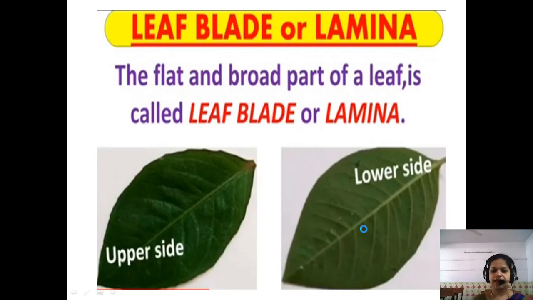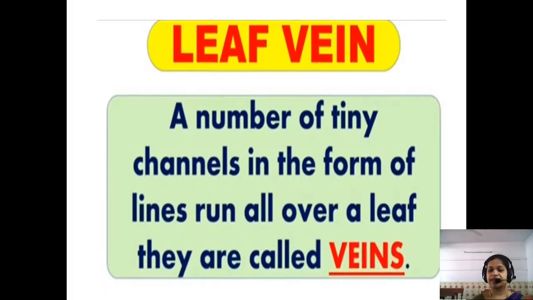Got it? Now the next one is veins. What are veins? There are a number of tiny tube-like structures or channels that are running all over the leaf. They are called as what? Veins.